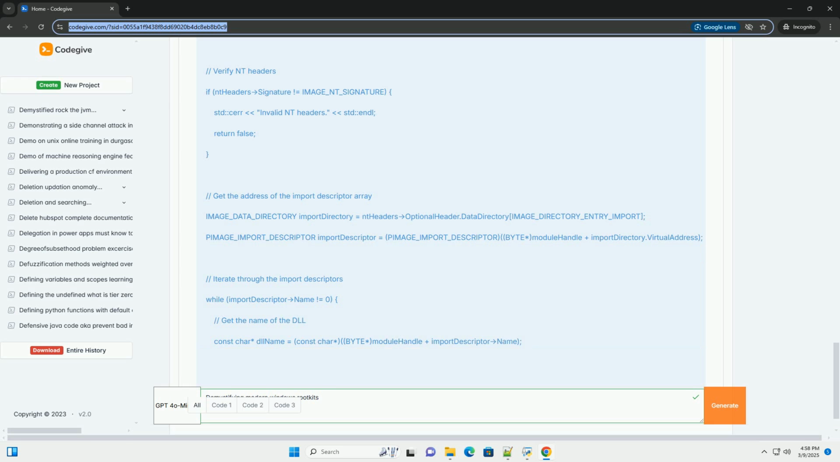Kernel mode rootkit techniques. Kernel mode rootkits operate at the highest privilege level, ring 0, giving them the most power and stealth. Key techniques: 1. Direct kernel object manipulation, DKOM. DKOM involves directly modifying kernel data structures to hide processes, files, or other objects from the operating system. This is a powerful technique but requires a deep understanding of the Windows kernel.